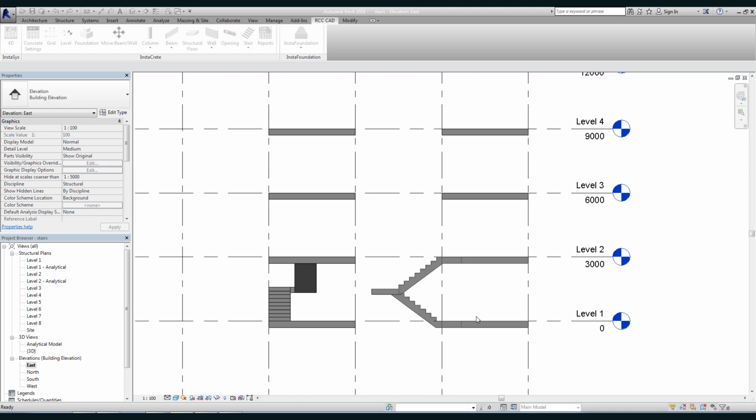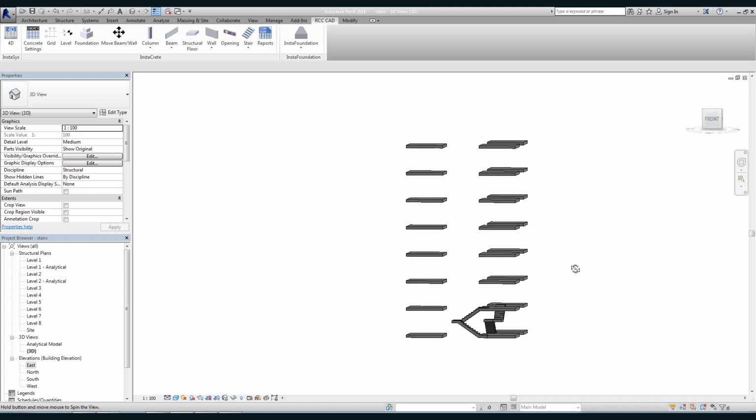Observe the stair in the drawing. Open the 3D view to study the stair. Let us copy this stair. In the 3D view, open Stair Manager.